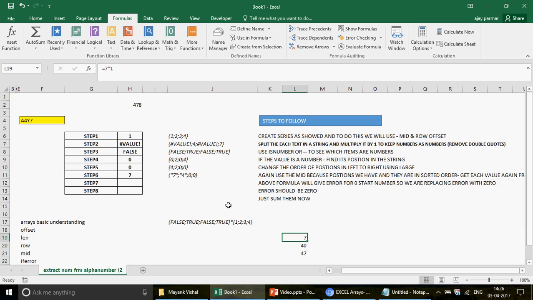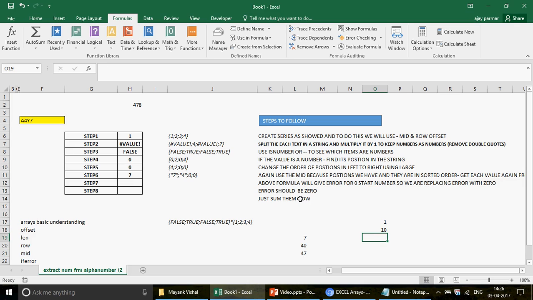So why have we changed this order? Because you see, how are you going to get this 1 and 10? I'm trying to form this kind of a series. Since I don't have that many numbers in my alphanumeric value, because I have only 2 numbers here, I will not be following the 100,000 and the 10,000. I can manage this with a simple 1 and 10, because 7 is in the ones position and 4 is in the tens position if you remove the y. So this is what we need to do.